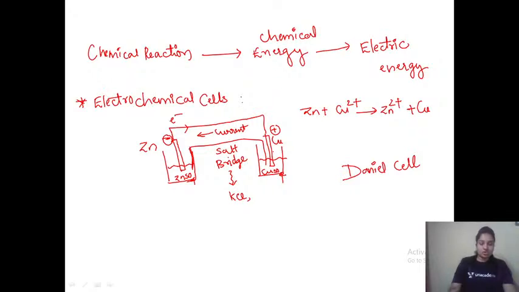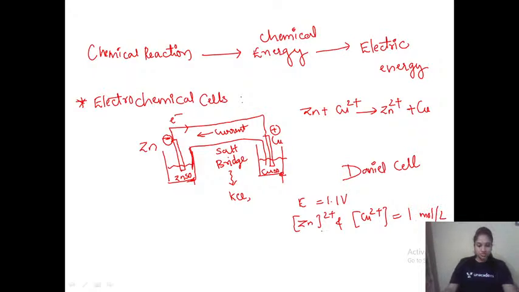Now this is called the Daniell cell. If the electrode potential represented by E is equal to 1.1 volt, and the concentration of Zn2 plus and Cu2 plus is equal to 1 mole per liter, then this Daniell cell would be called a galvanic cell, or even known as a voltaic cell.